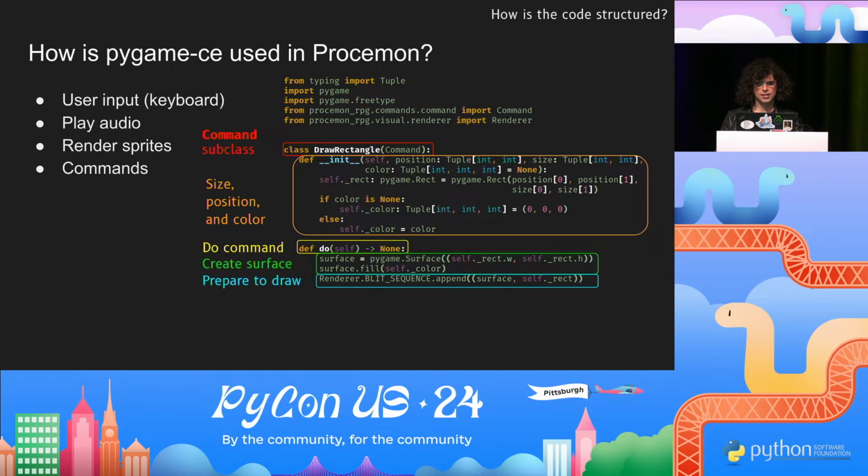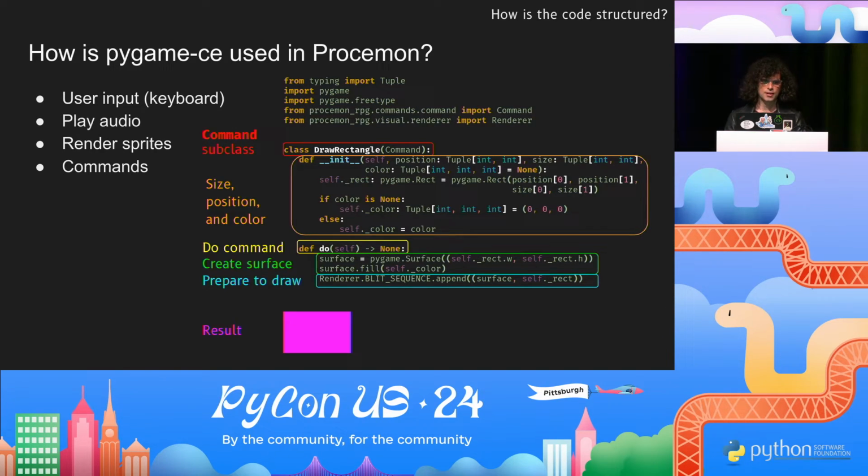And in this case, the command creates a new pygame-ce surface in green, and then it prepares to draw the surface in blue. And this is a possible result. That, if you haven't noticed, is a filled rectangle. Notice that this command doesn't actually draw this surface to the display. It prepares to draw it by appending it to a list called blit sequence.